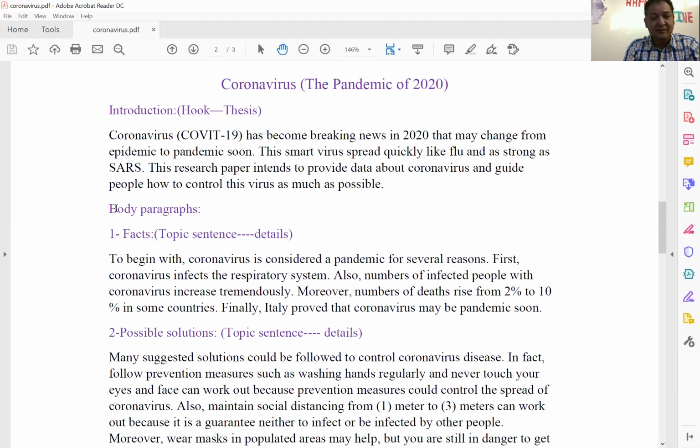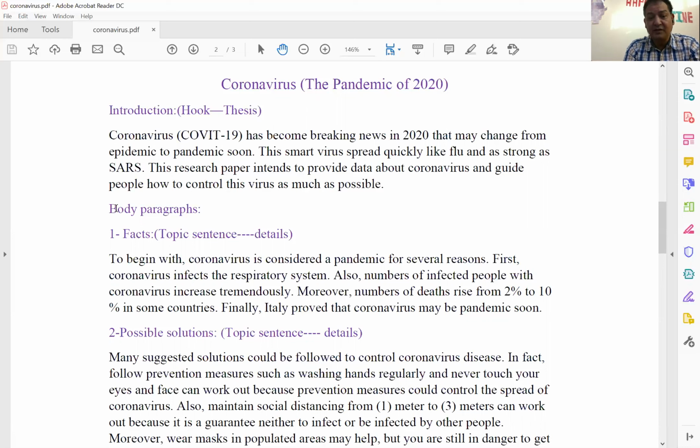The second sentence, we are still in the hook: this smart virus spreads, not spread, I forgot the S. This smart virus spreads quickly like flu and as strong as SARS. Now we have finished the hook.